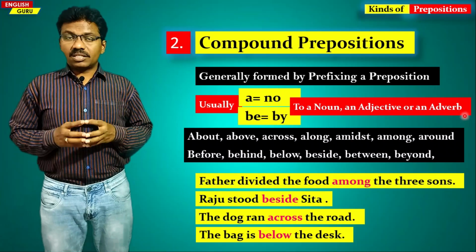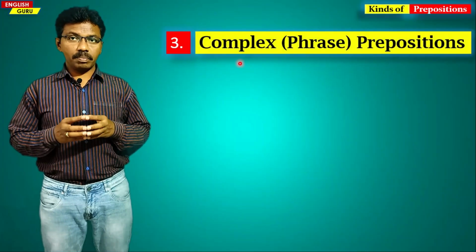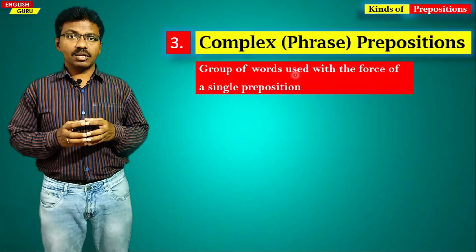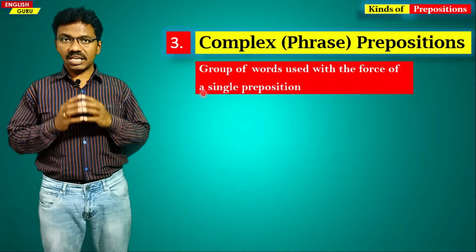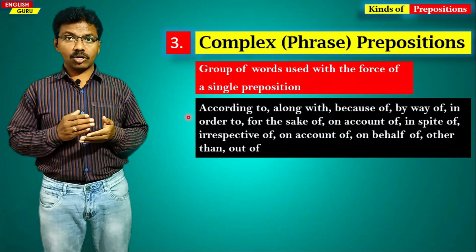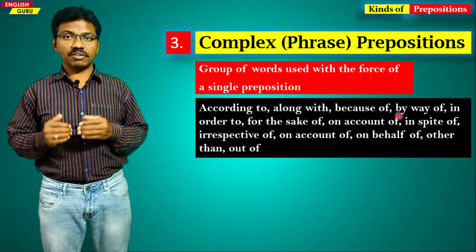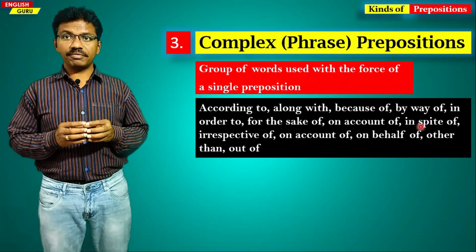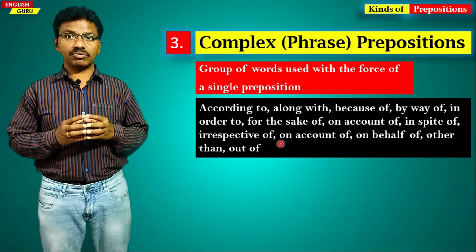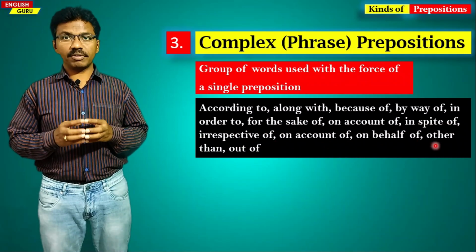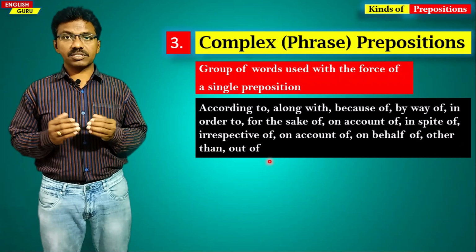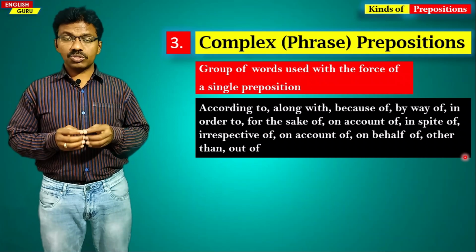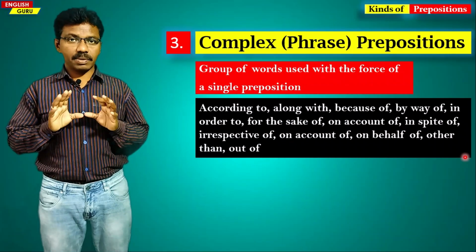The third category of preposition is complex, or we call them phrase prepositions. They are a group of words which are used with the force of a single preposition. For example, according to, along with, because of, by way of, in order to, for the sake of, on account of, in spite of, irrespective of, on behalf of, other than, out of, etc. These are all combinations of words which are used with the force of a single preposition.